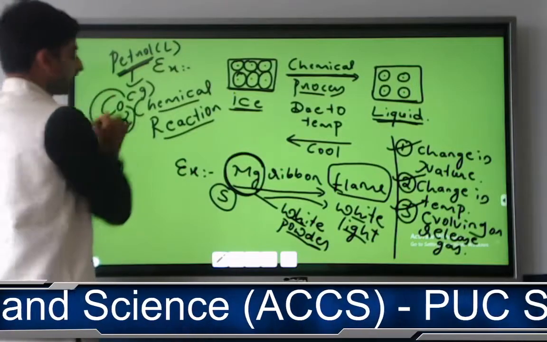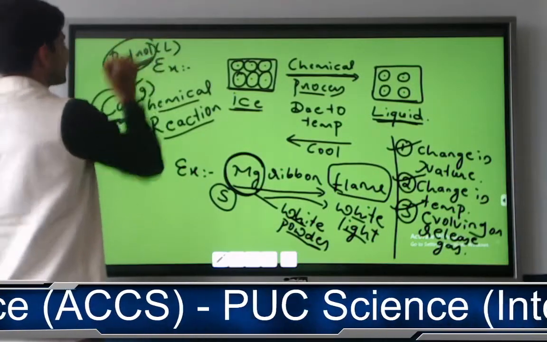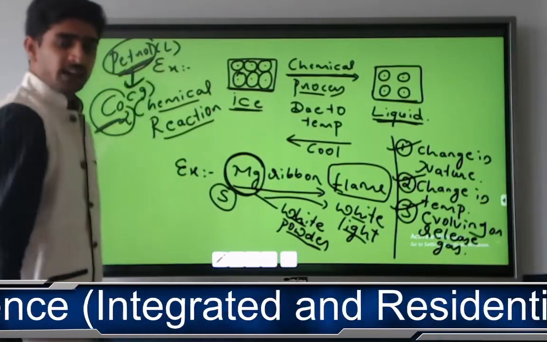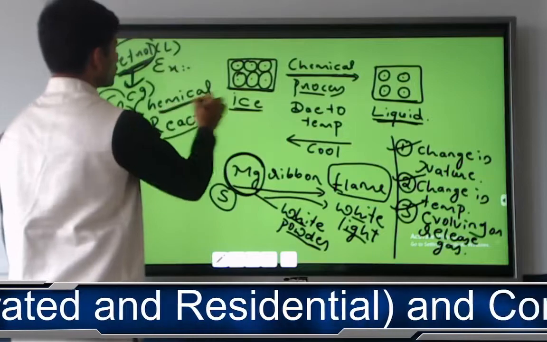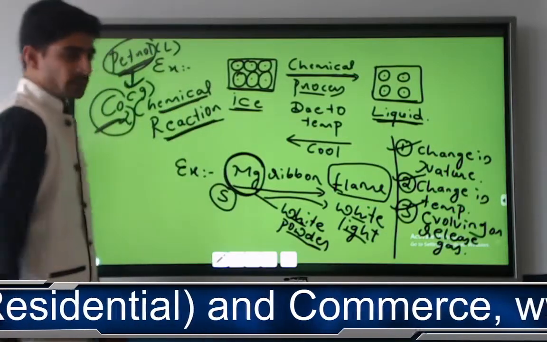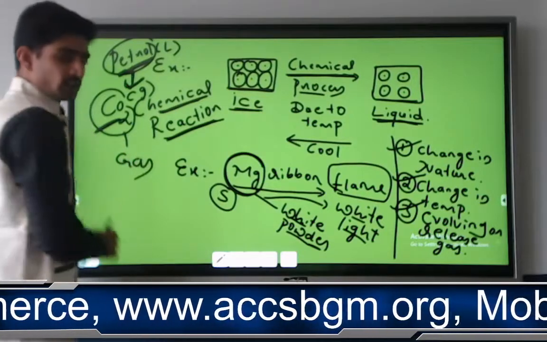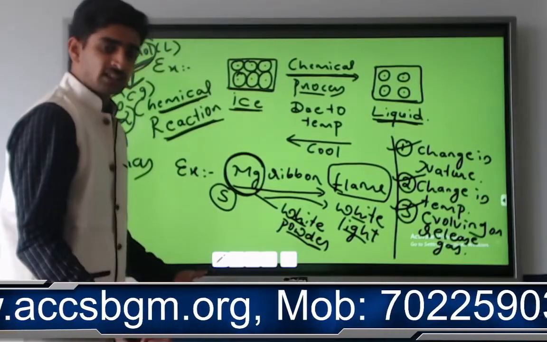Can you call carbon dioxide a petrol? Can you call petrol a carbon dioxide? No. So from one identity to another identity it has changed. This is all because of what? Chemical reaction. With the change in the identity it is producing what? Gas. So by this you can say a chemical reaction is taking place.